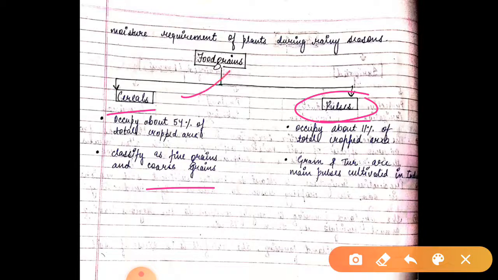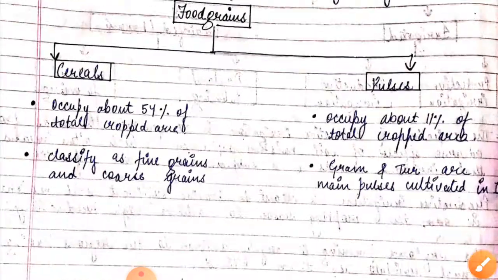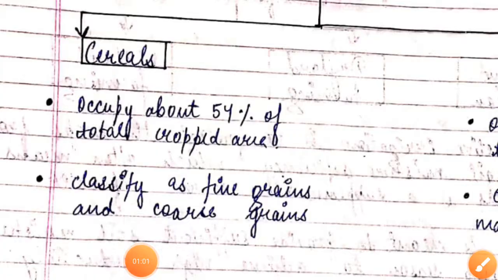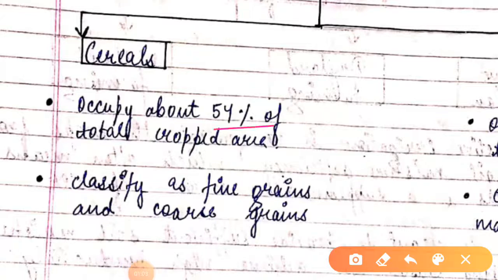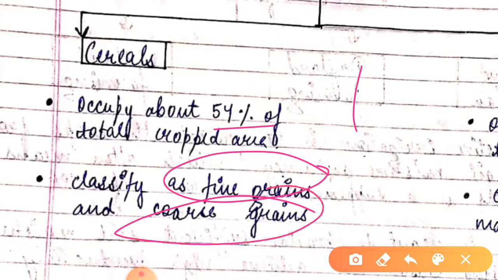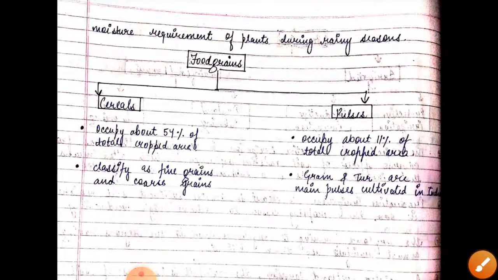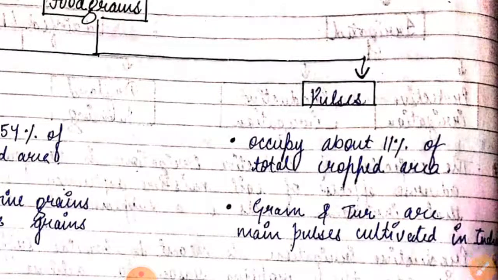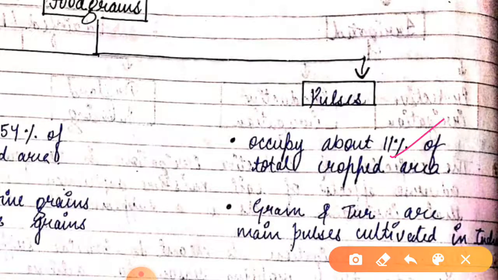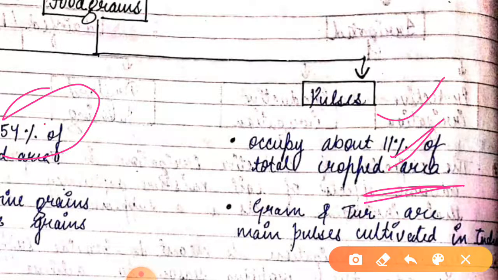These cereals occupy about 54% of the total cropped area, and we have discussed that they are classified as fine grains and coarse grains. Another is pulses, which cover 11% of the total cropped area. This was 54% and this is 11%. Though this percentage should be more. Why? Because pulses make the soil fertile.